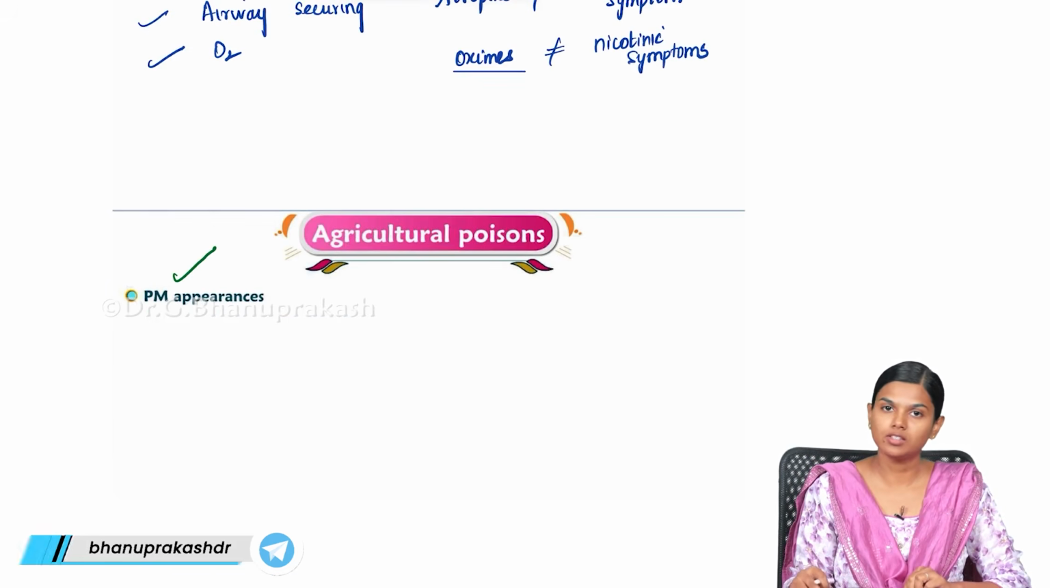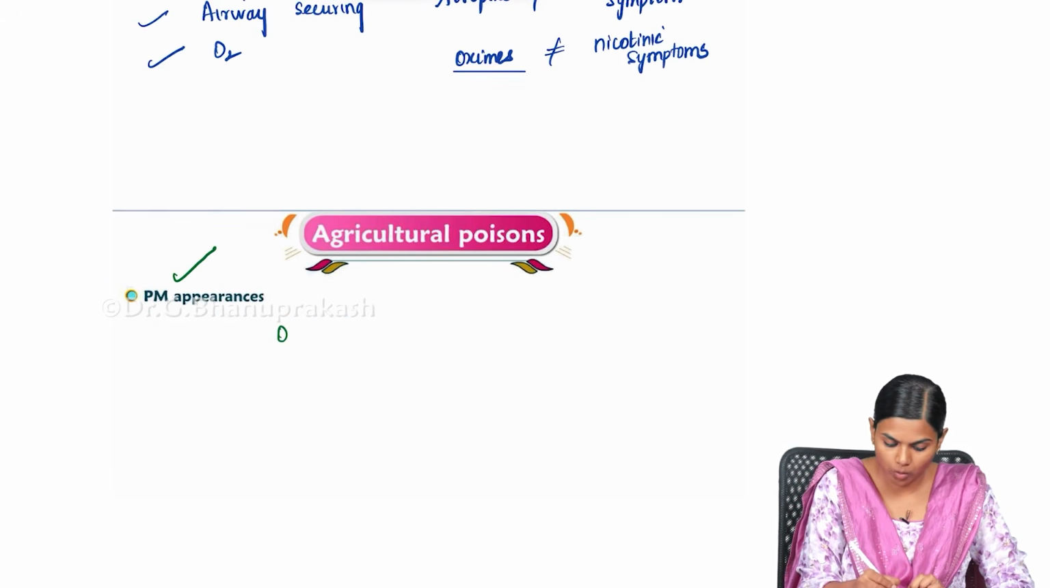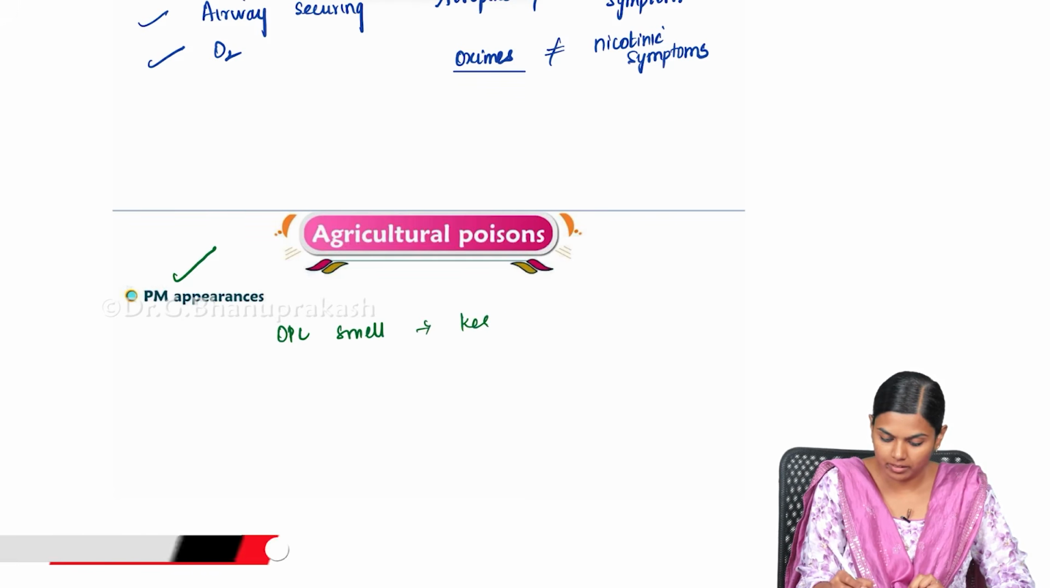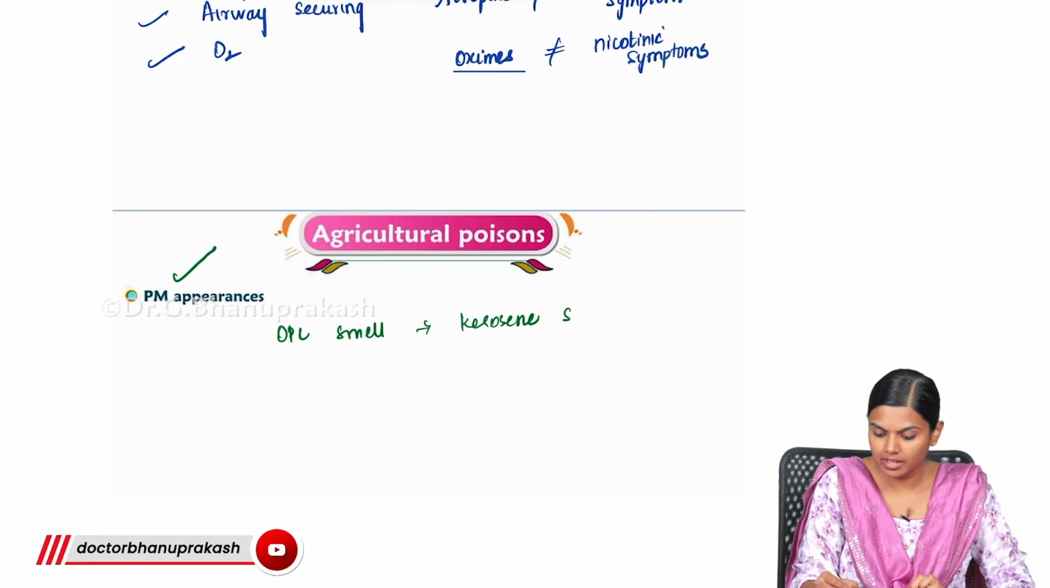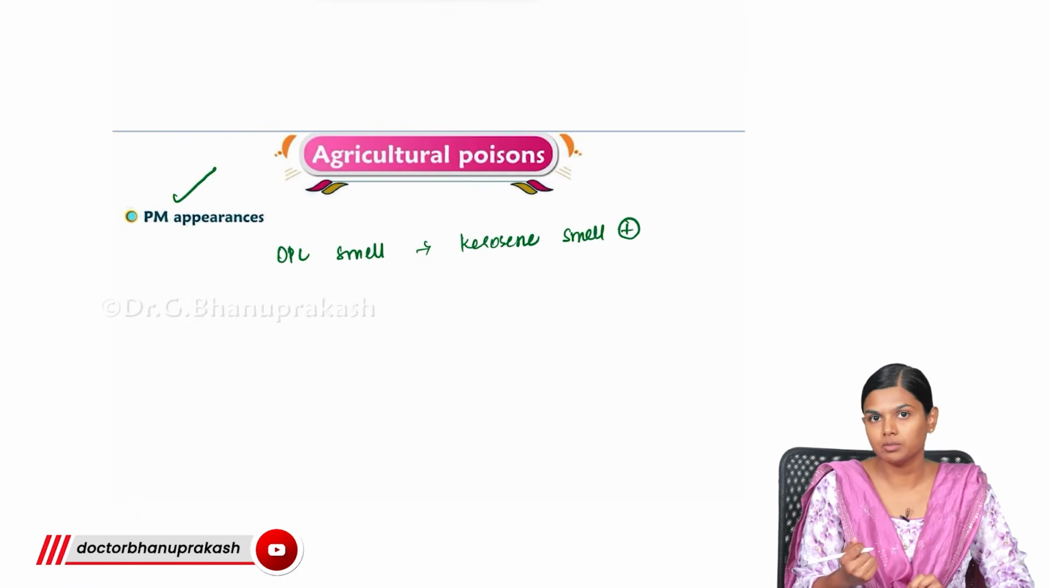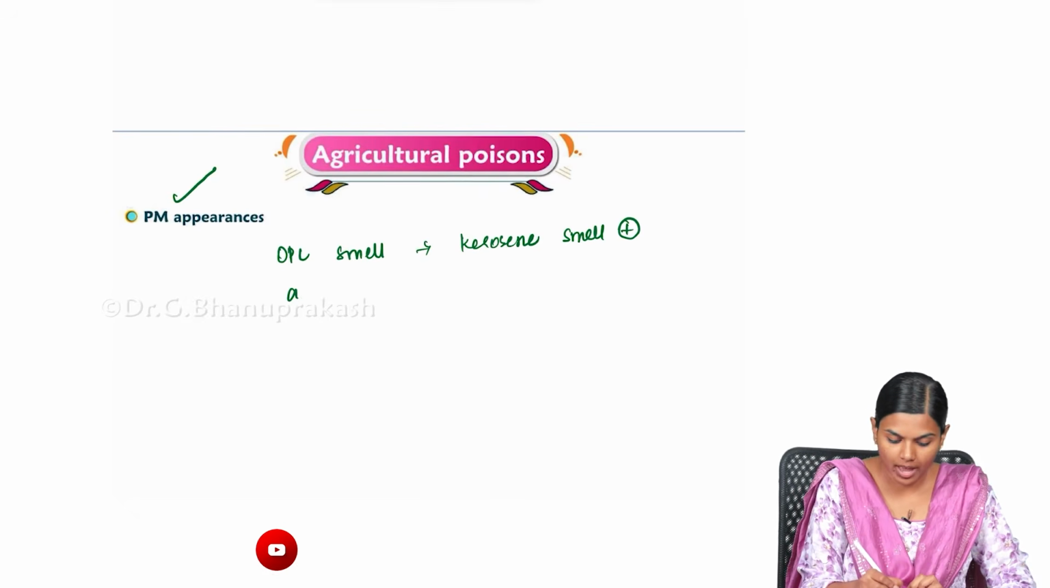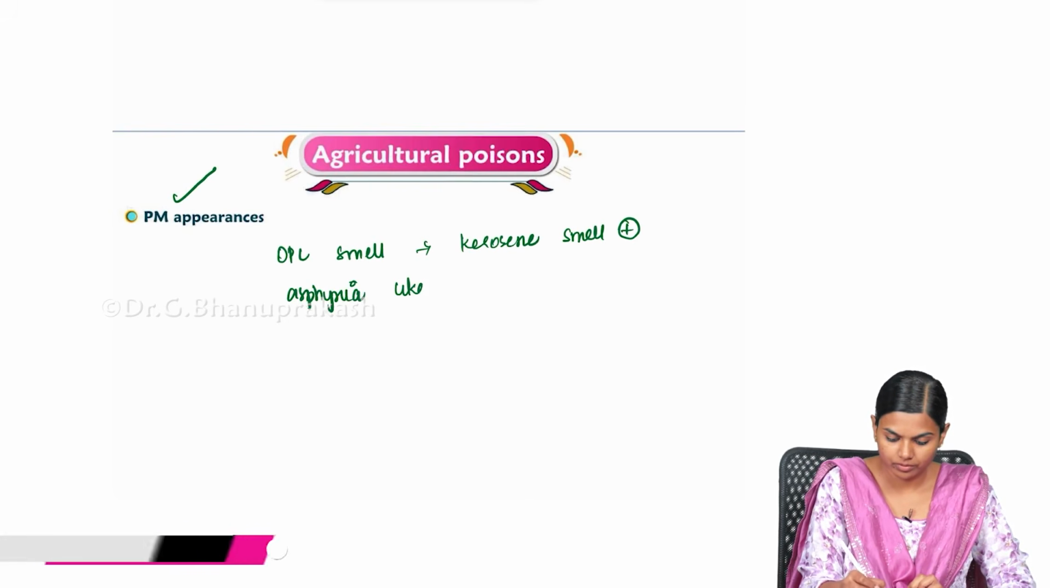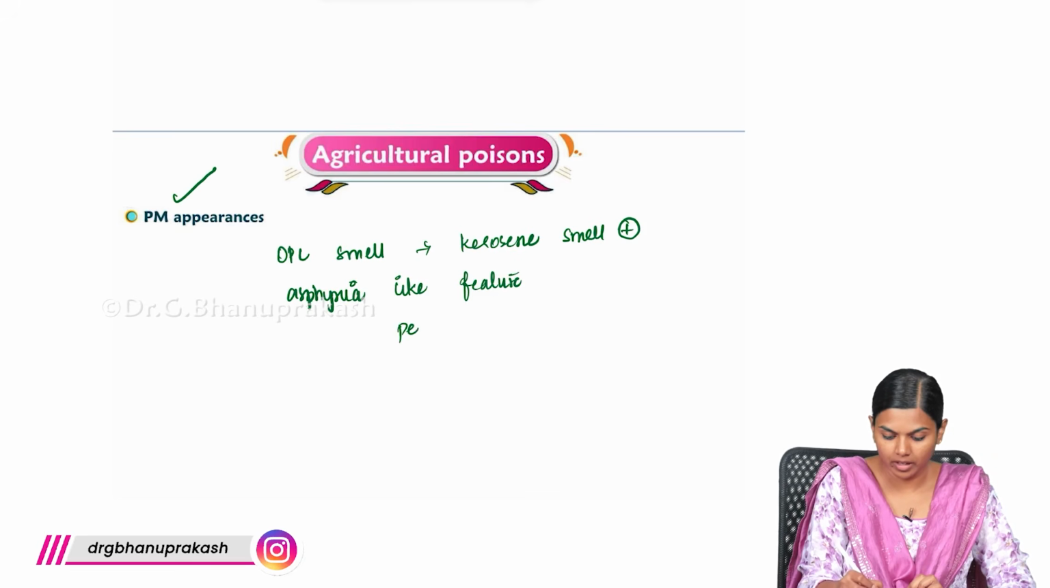In all the cases of OPC, you will have this OPC smell, which is kerosene smell. This kerosene smell is very, very important. It will be present in most of the cases. And apart from this kerosene smell, you will also get to see asphyxia-like features. You will be seeing petechiae, cyanosis.